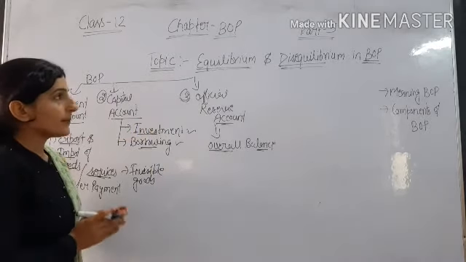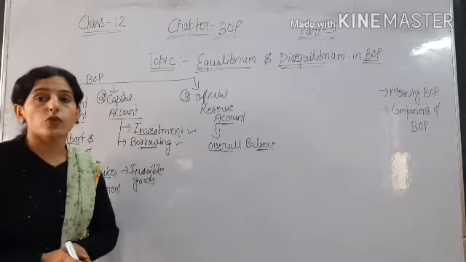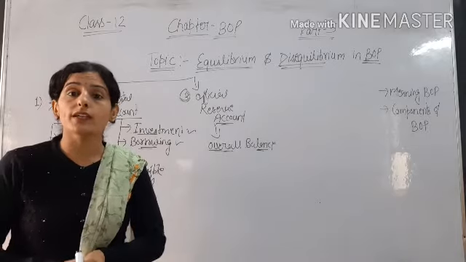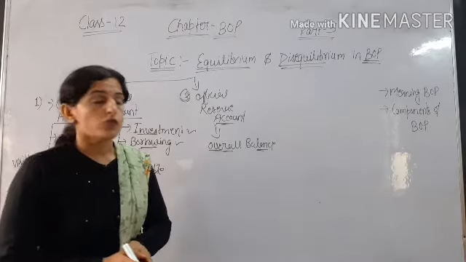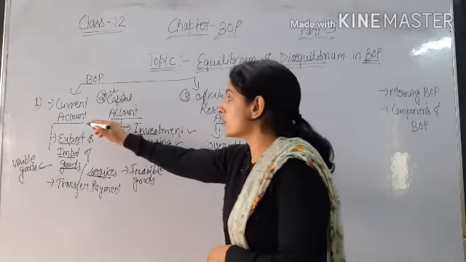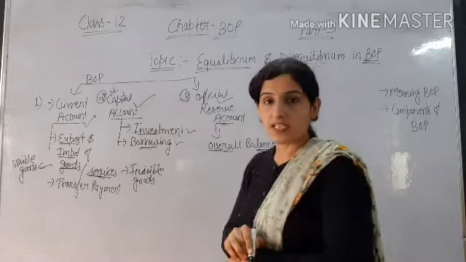So, equilibrium and disequilibrium in BOP. How will we know whether our balance of payment is in equilibrium or disequilibrium? So what is equilibrium? Equilibrium means that we have discussed three components: current account, capital account and official reserve.